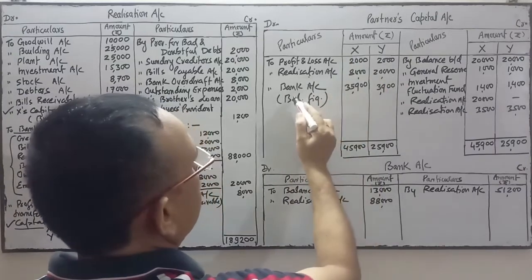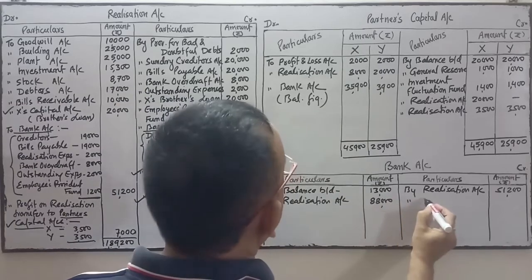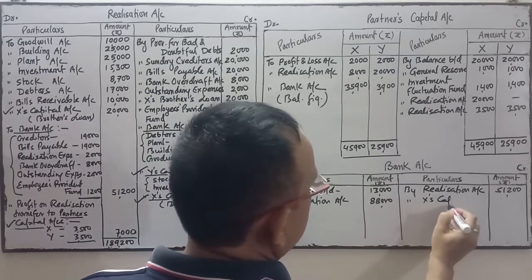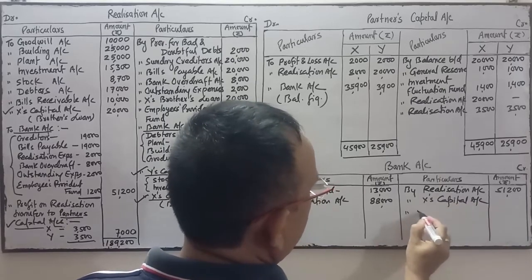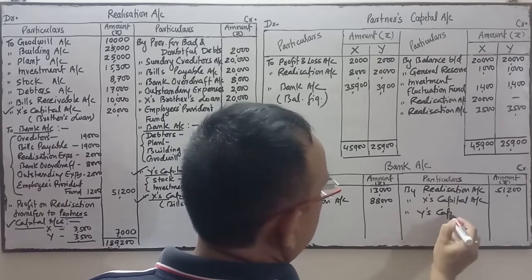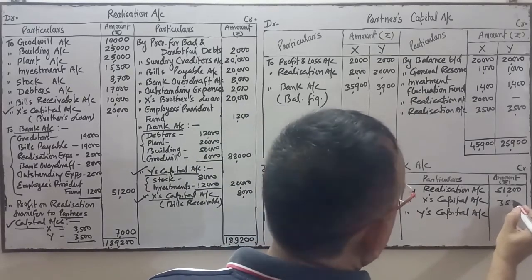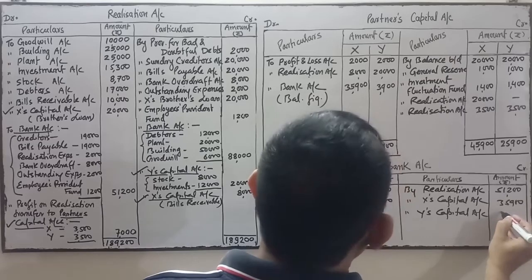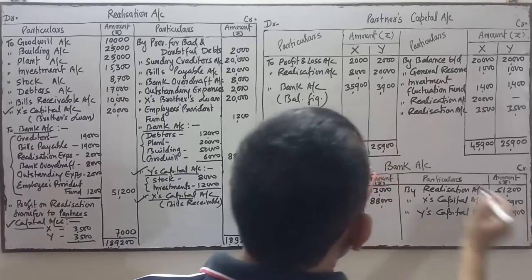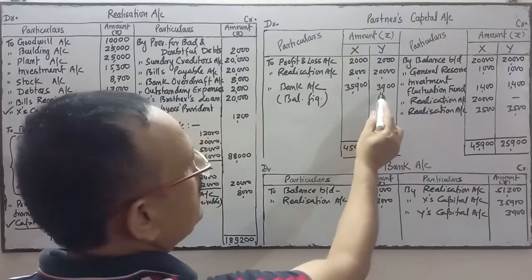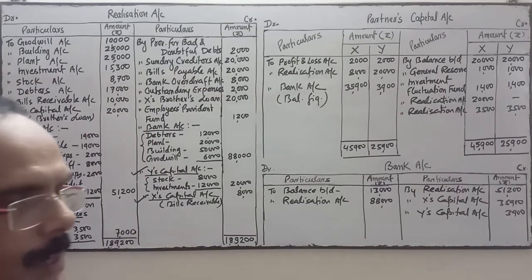X's capital account debit, Y's capital account debit to bank account. Bank is on credit, so this side by X capital account, by Y's capital account, 35,900 and one more, 3,900. One more that I erased from here: Y's loan.